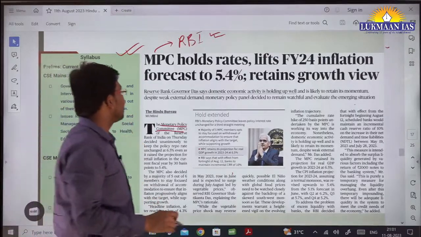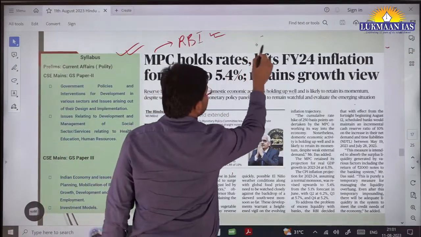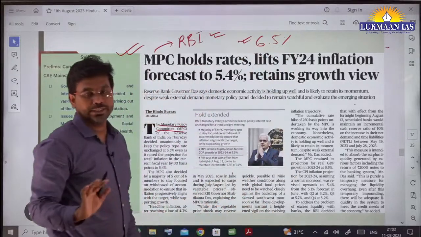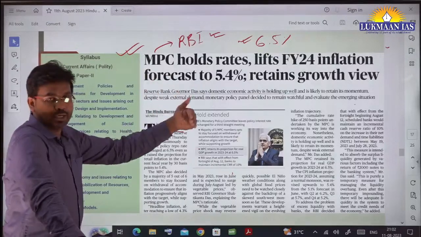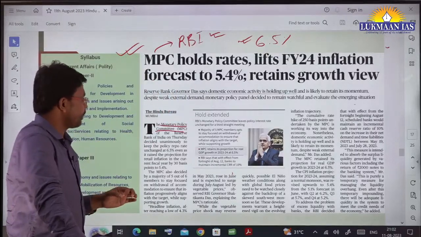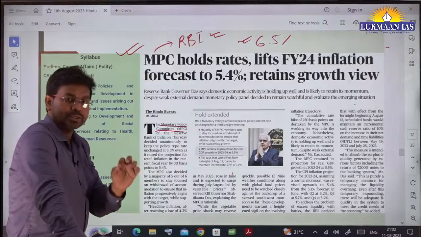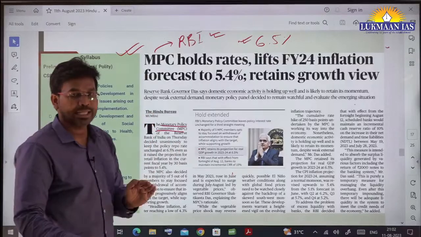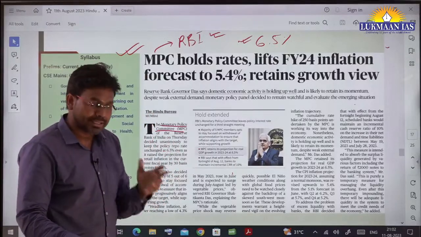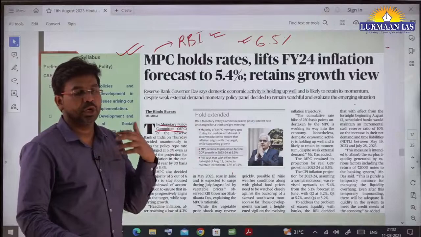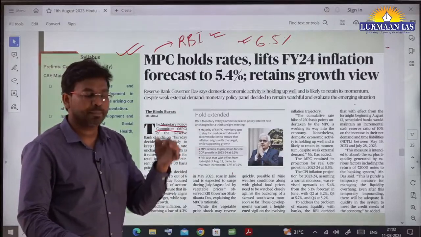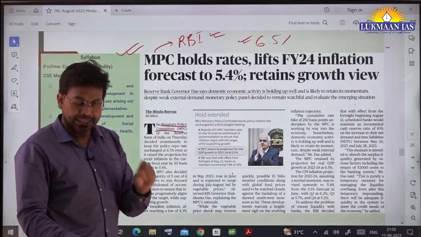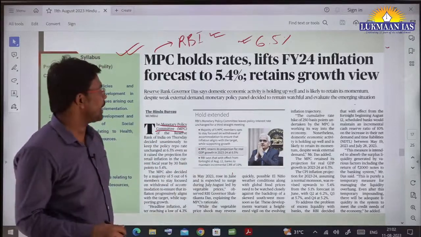The Monetary Policy Committee of the Reserve Bank of India has forecasted that India is going to grow at 6.5% of its GDP for financial year 2024. Whatever the repo rate and reverse repo rate were, they have kept them as they are. Why? Because in the world economy there is still a lot of uncertainty about what's going to happen. They want the situation to get stabilized.